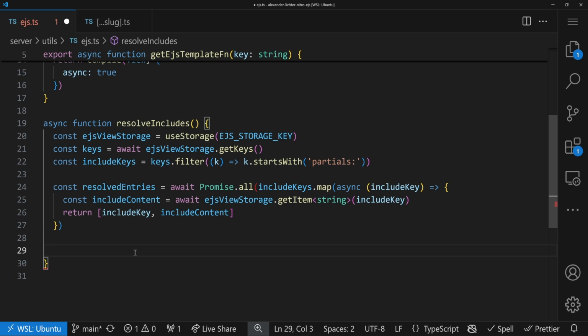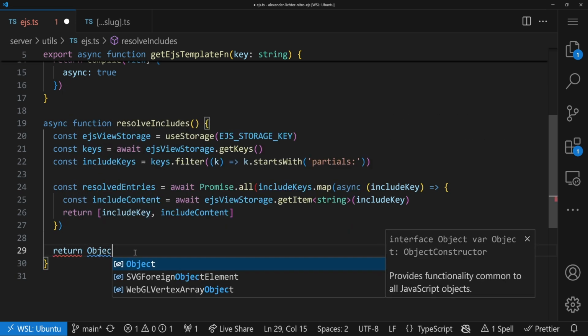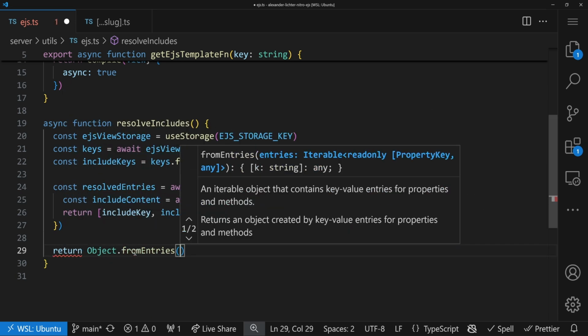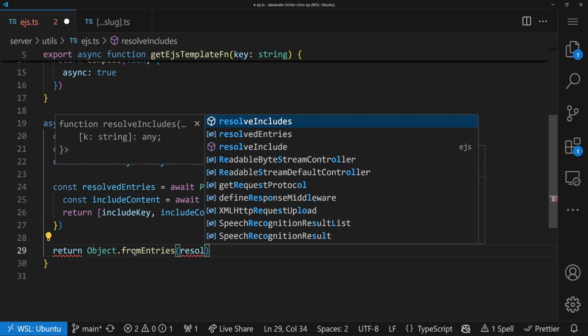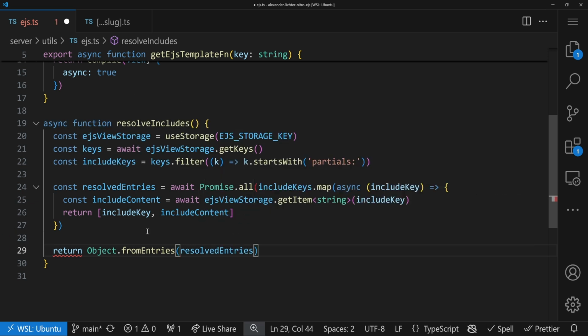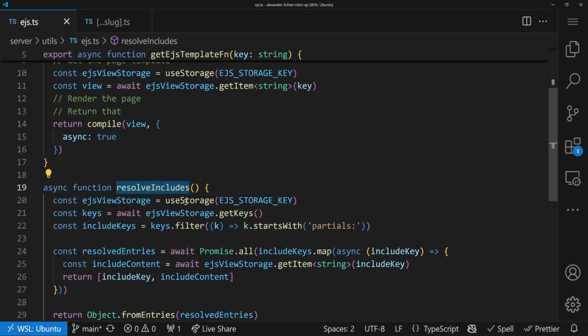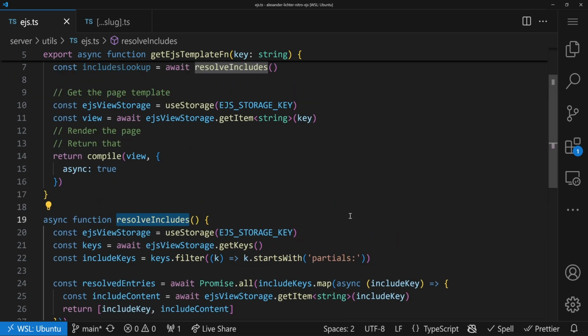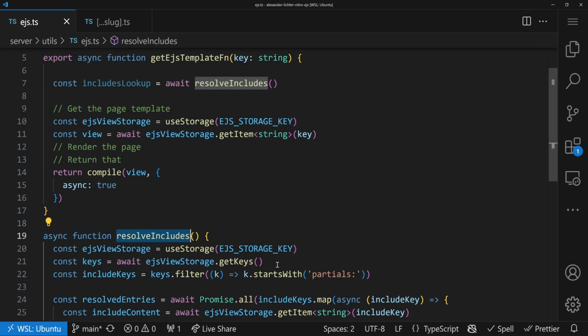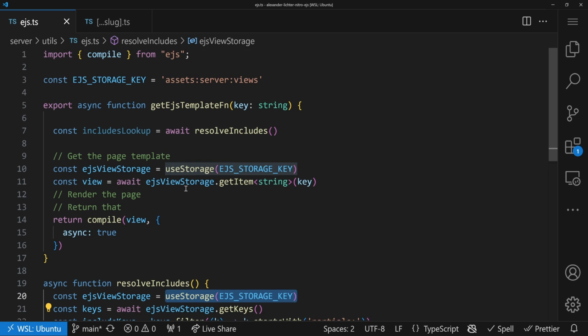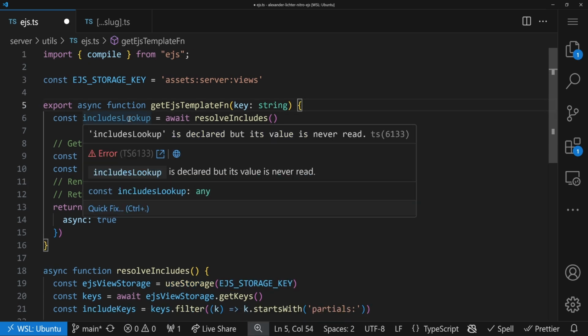And here we want to say we return Object.fromEntries to have a full object and make it also performant. So it's an easy lookup with the resolved entries. And that's technically the whole thing that's happening here. Maybe need one more parenthesis, and here we go. So we can resolve all the includes. That will just happen once for all, right? Now it will be called every time something renders, but we can also improve that in a bit. So we're good. We also still have a few duplicate things over there, like we have useStorage two times. We can improve that later on. But now we have this lookup of includes.